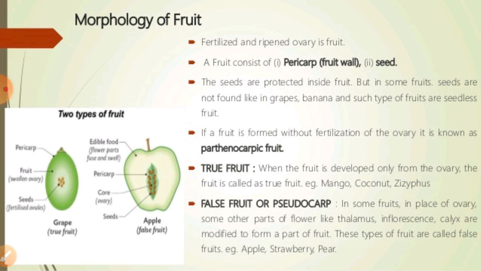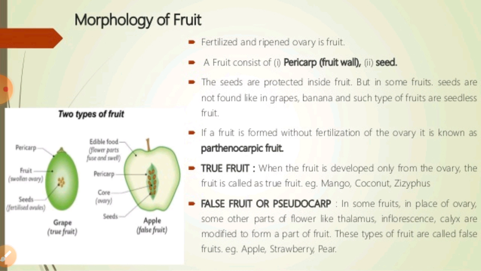On the other hand, when the fruit develops from any other part of the flower along with the ovary, it is known as a false fruit. As we have seen, the thalamus grows along with the ovary to form a false fruit. Whenever a fruit develops with such characters from the thalamus, we can say it is a false fruit.